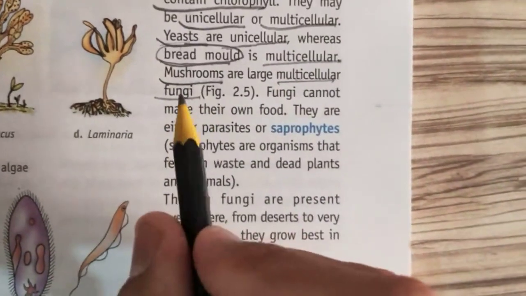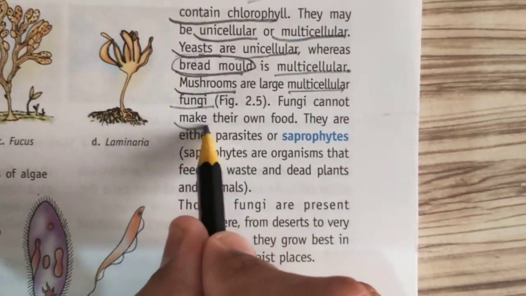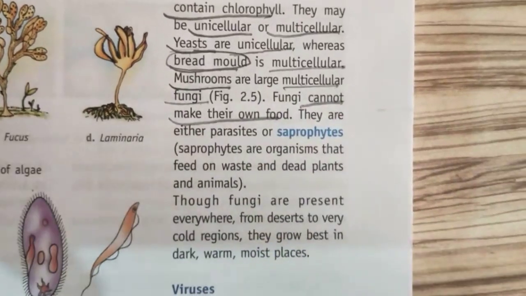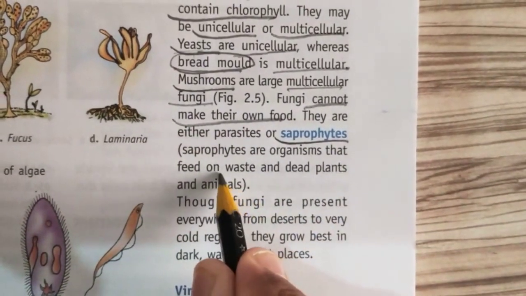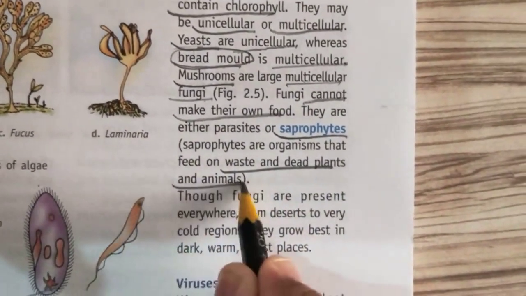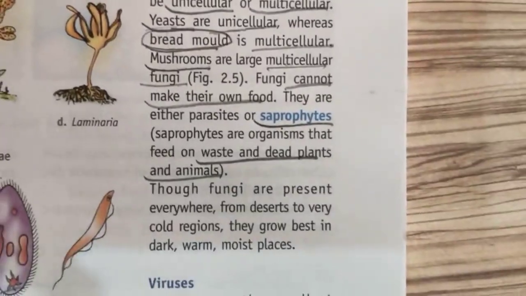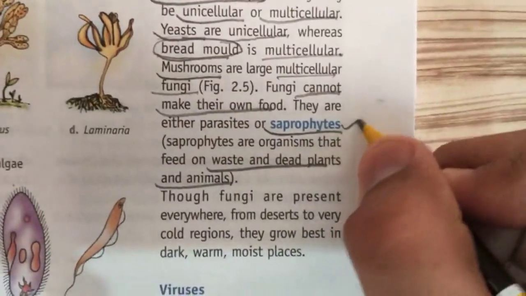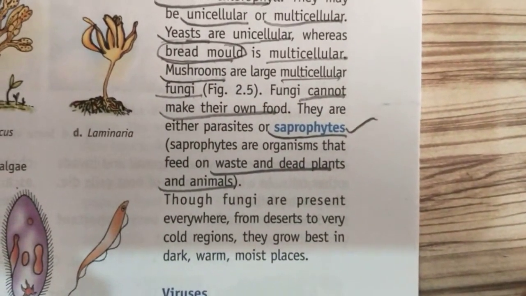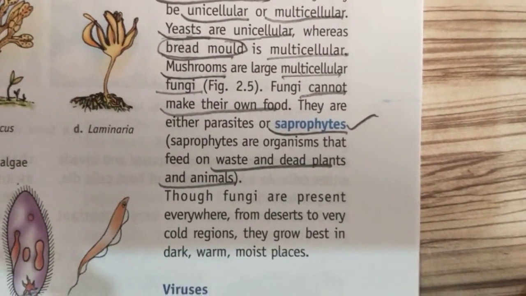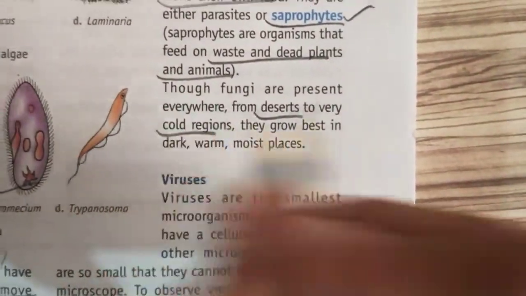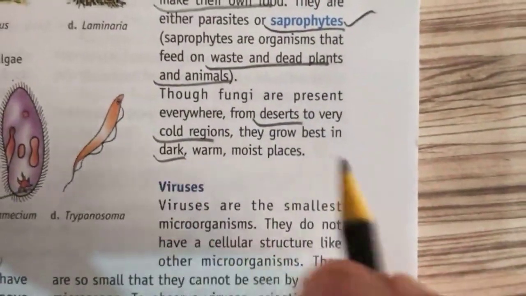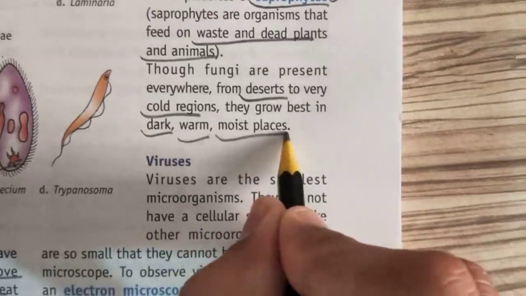So fungi are just like plants, we have said, but they don't have chlorophyll, so they can't produce their own food. So they act as saprophytes. That means they depend on the waste and dead bodies of plants and animals. Most fungi act as saprophytes. They eat the food from the dead bodies of plants and animals. Where are they found? They are found in deserts also. They are found in cold areas also. They are found in dark areas also, warm areas also, moist areas also. Everywhere they are found.